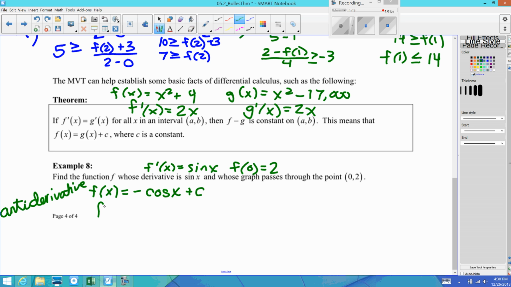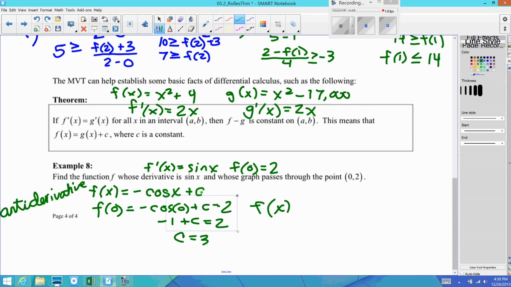But we know that f of 0 equals 2. So if we plug this in, negative cosine of 0 plus c has to equal 2. Cosine of 0 is 1. So negative 1 plus c equals 2, and c would have to be 3. So the function that fits both of these different conditions would have to be this function.